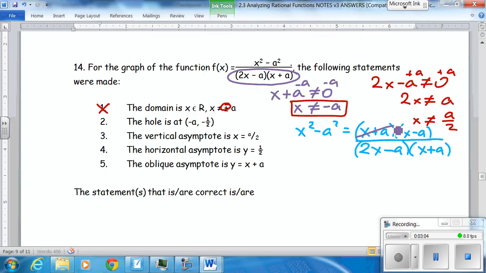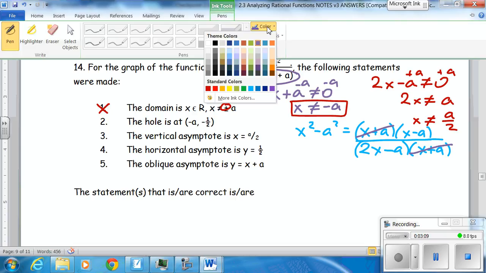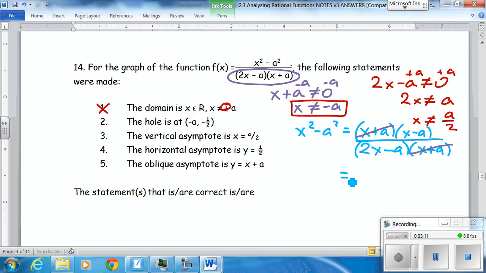So x plus a cancels out. This simplifies to x minus a over 2x minus a, as long as x does not equal minus a. That's our point that cancels out. So, number 2, the hole is at minus a, comma minus a half. Let me see now.